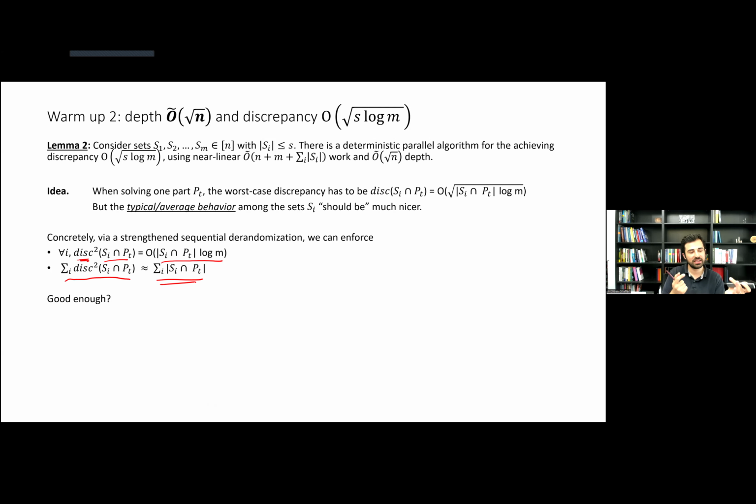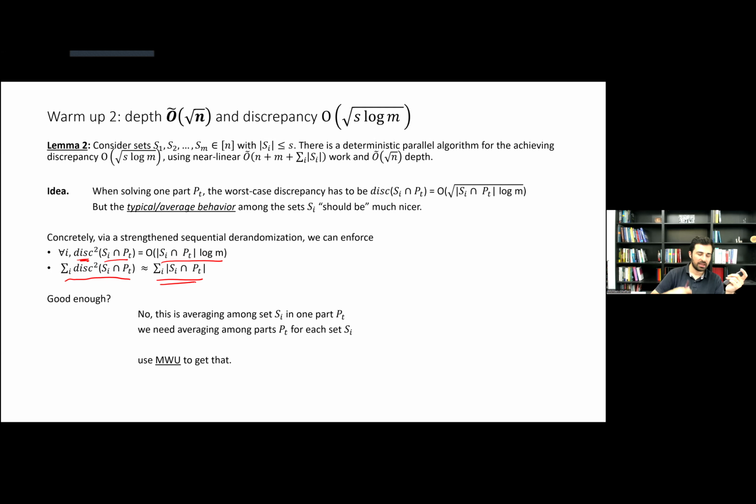Now, is this averaging good enough? Well, the problem is this is an averaging inside one part, but for different sets, right? But the discrepancy problem doesn't care about the discrepancy of the average of the sets, or the average discrepancy of the sets. It cares about each single set, right? So we have an averaging in kind of a wrong dimension. What we would really want is if I zoom in into any single set S_i and I look across different parts P_t, and I average discrepancy squared, that thing should have a small loss.